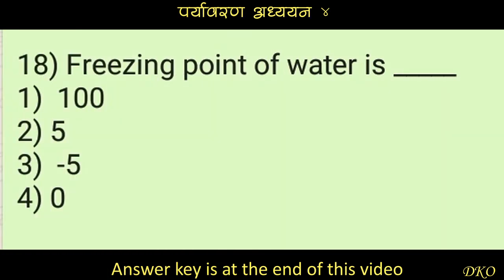Question number 18. Freezing point of water is dash dash degree centigrade. Option number 1 is 100. Option number 2 is 5. Option number 3 is -5. And option number 4 is 0.